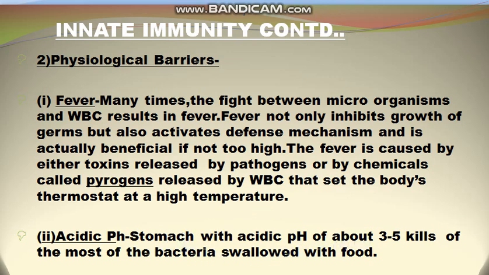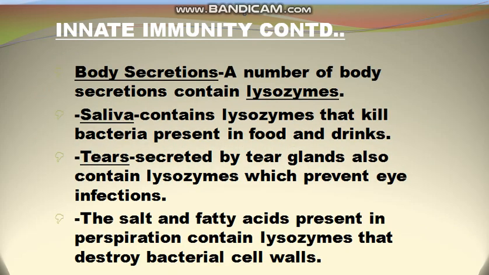Suppose our body gets some pathogens or disease causing organisms with food, and then when food reaches stomach, and stomach has an acidic pH of 3 to 5 range, this acidic pH is enough to kill most of the bacteria in the stomach which are swallowed by the food. So these are the first two physiological barriers to fight against the pathogens.